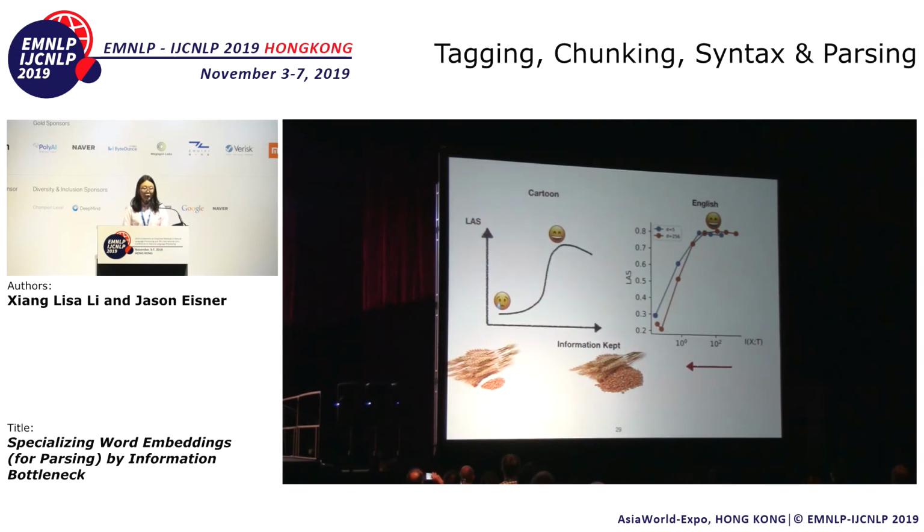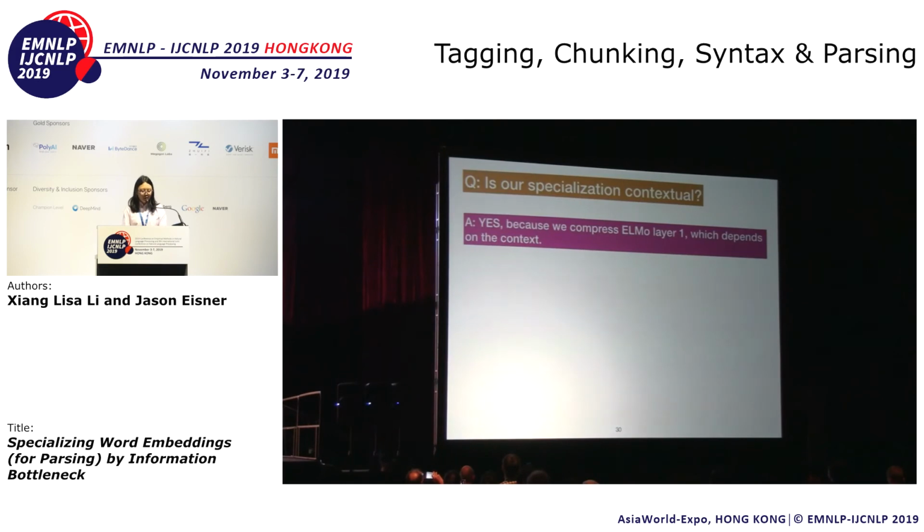So for the same level of mutual information, the 256 dimensions has to contain more noise, so sampling would be bad. Our specialization is contextual because we are compressing from ELMo layer 1. So we achieve a specialized representation that's both contextual and contains syntactic information.